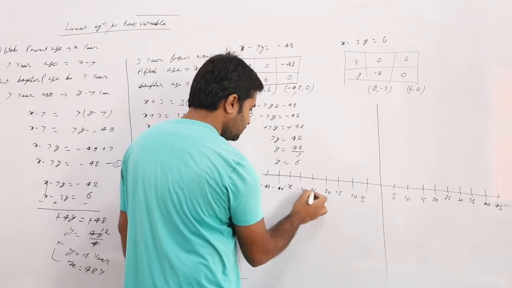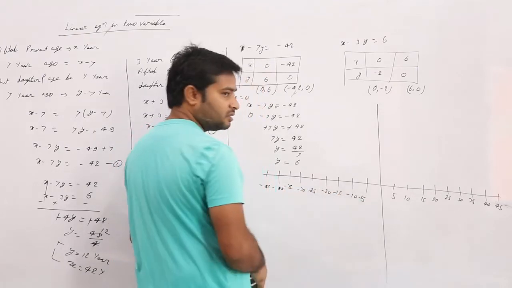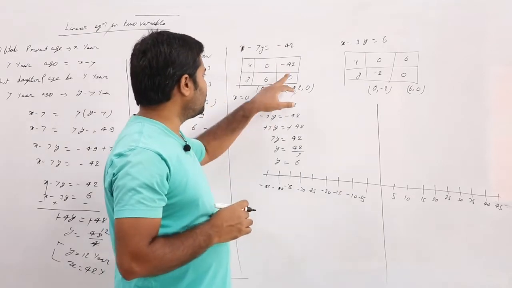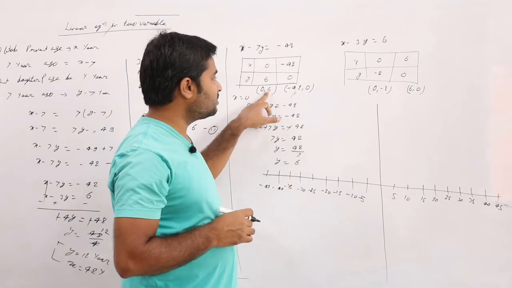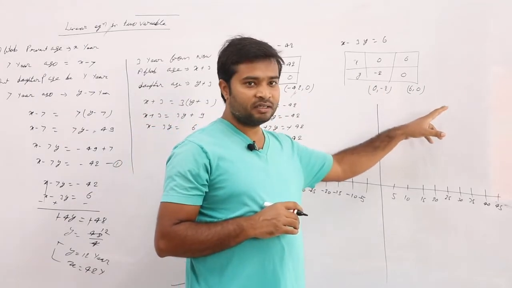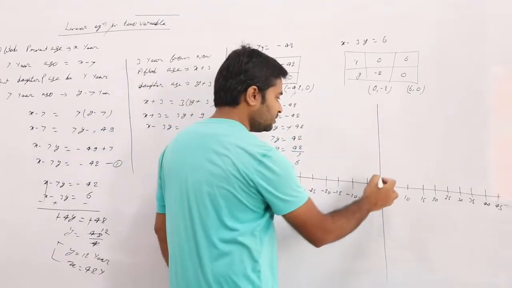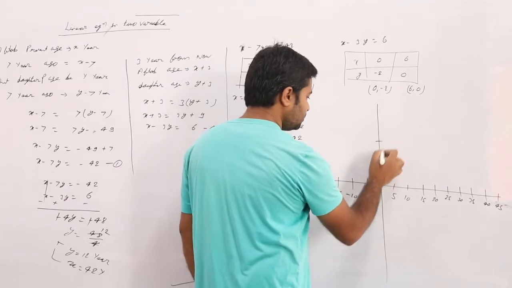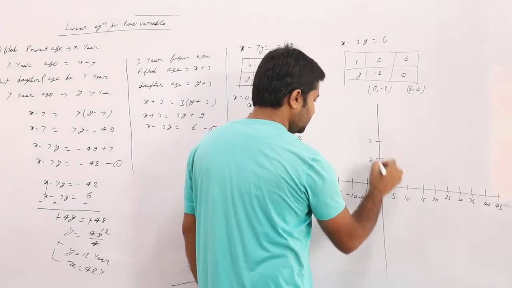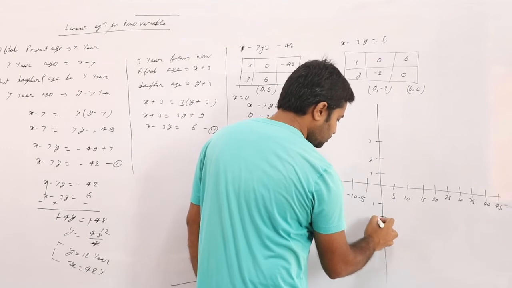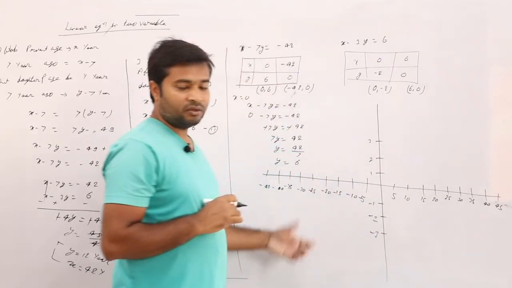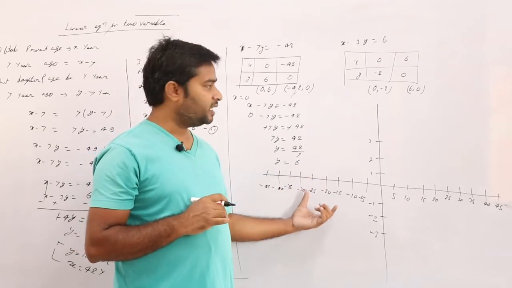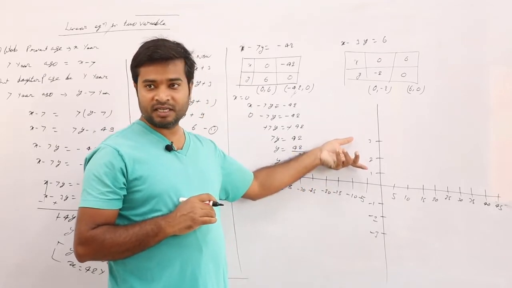But all in minus. Correct? And we don't require more y values, right? Here we require 0, here 6, here minus 2, here 0. We don't require more, so we can take 1, 2, 3. So I have taken a different measurement on the x-axis and a different measurement on the y-axis.